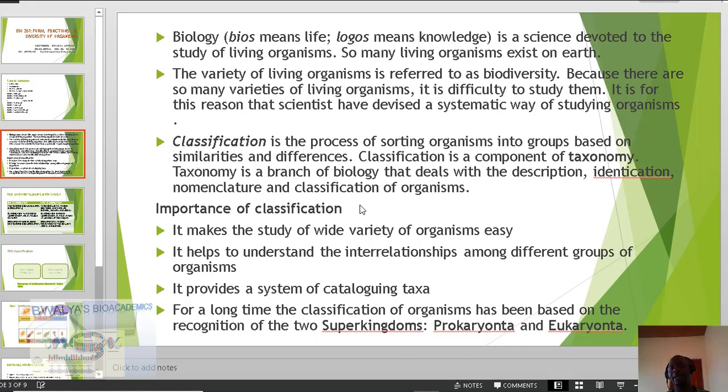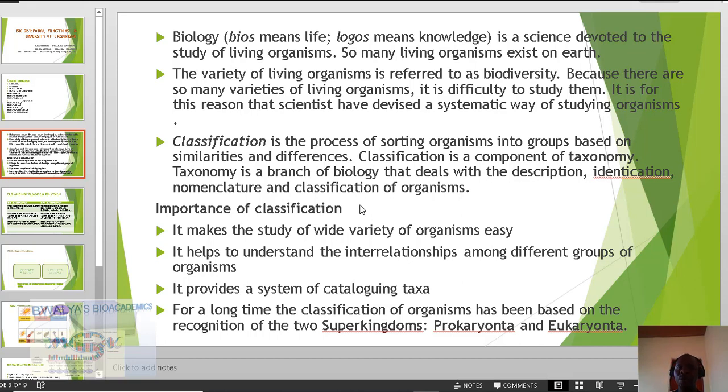And in fact, this number is an estimation because if we consider that there are yet to be discovered species which are also so abundant, some scientists go as far as to claim that there could be more species than there are stars in the entire Milky Way galaxy. And so that gives you an understanding of the variety of living organisms that exist. And so this makes our topic for today very, very interesting.